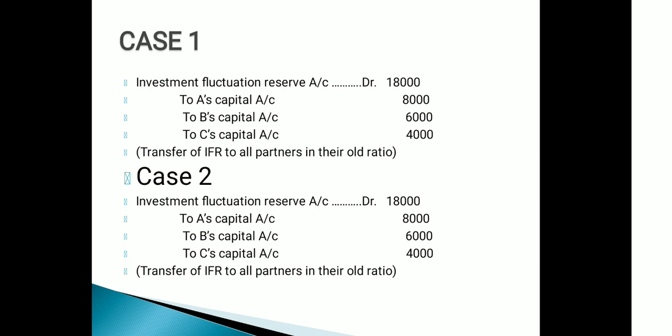Case number 2. In case number 2, the market value of investment was the same. Market value was 2 lakh and the cost was also 2 lakh, so there is no difference between the market value and cost. That is why the investment fluctuation reserve is completely distributable among the partners. So the same entry of case number 1 will be repeated here: investment fluctuation reserve account debit 18,000 to A's capital account, B's capital account, C's capital account.